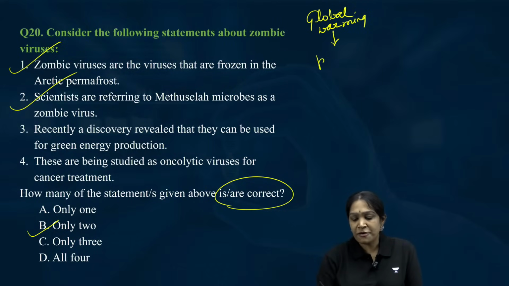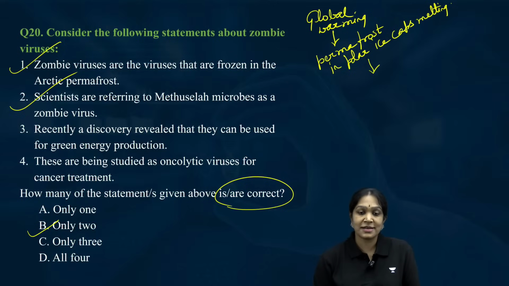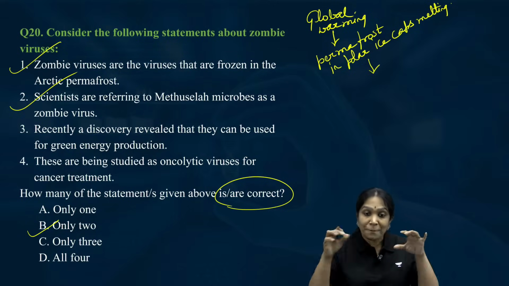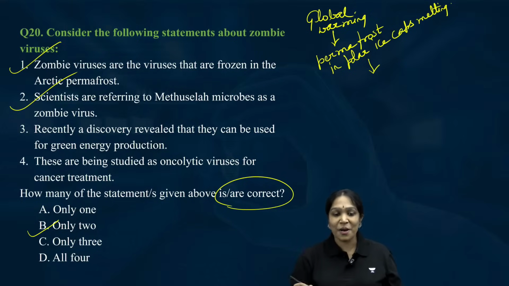The permafrost in the polar ice caps is melting. Is it clear? Okay. But what is the problem? There is a zombie inside that permafrost. Okay. What is this zombie?